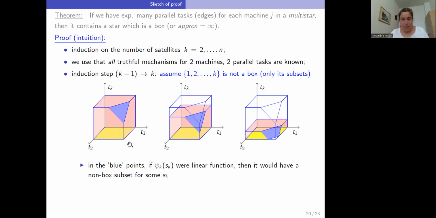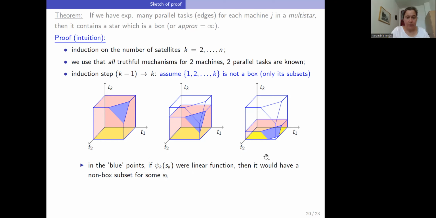And then we argue that the boundary function pk in these blue points cannot be linear, because if it were linear, then there would still be a proper subset which is not a box, at least for one setting of Sk. Here it is T1, T2, and this figure at least is not a box.